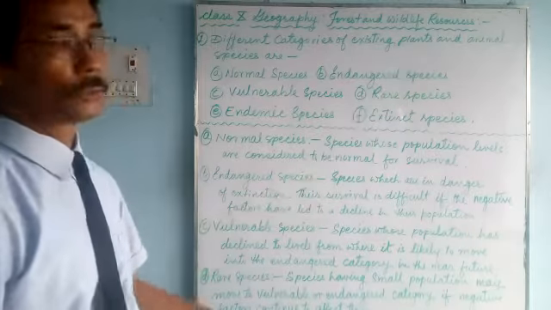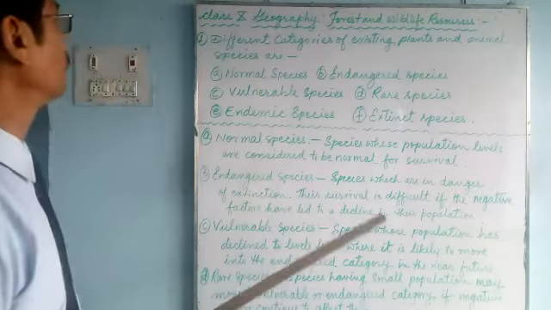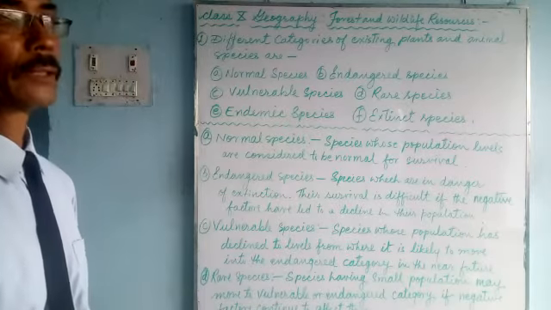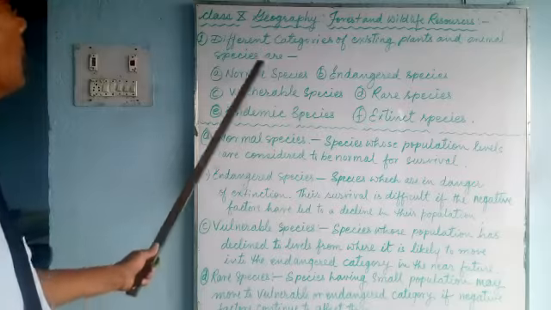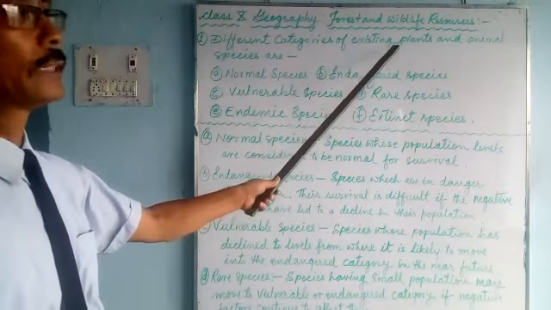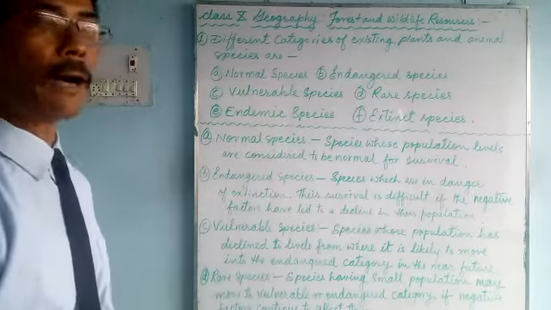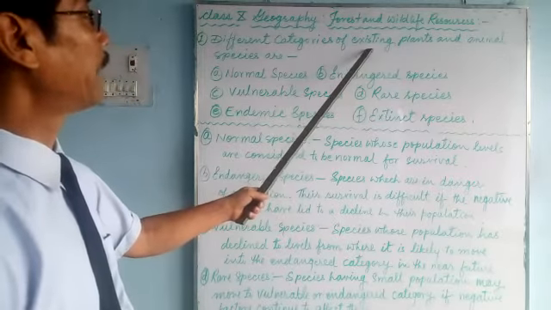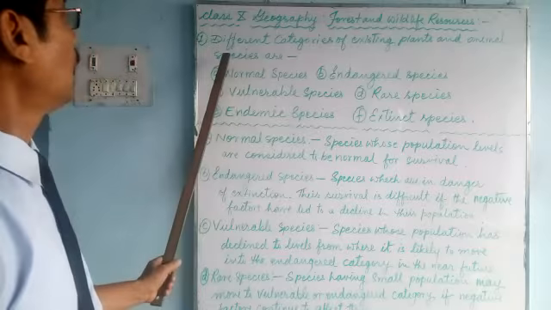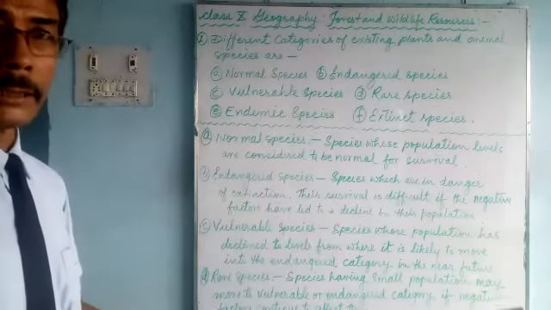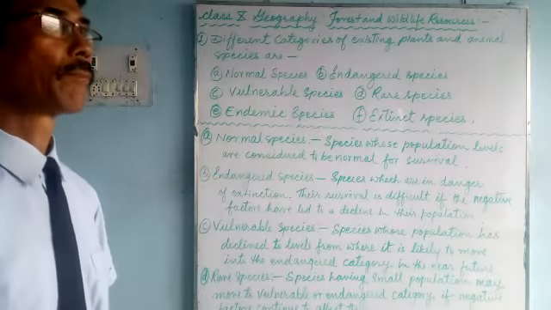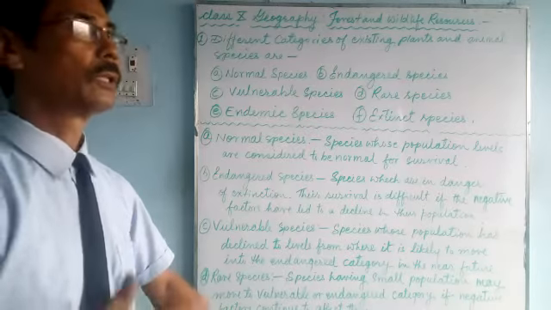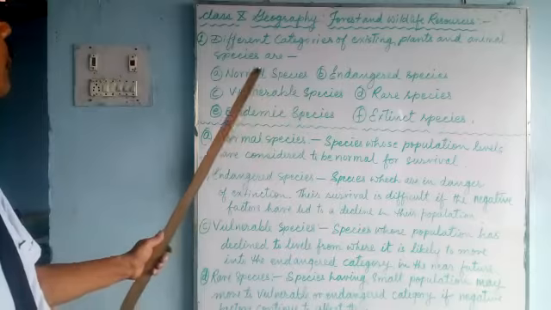Forest and wildlife resources we are doing. In our previous class we have talked about various categories. So we will continue. Different categories of existing plants and animals found on this earth at present. Existing means at present remaining. Plants and animals are grouped under different headings according to their species. According to different categories and species, these are the groups.